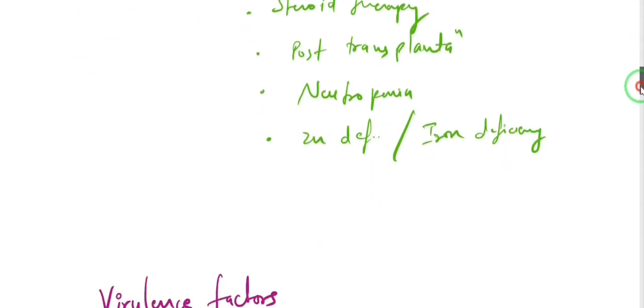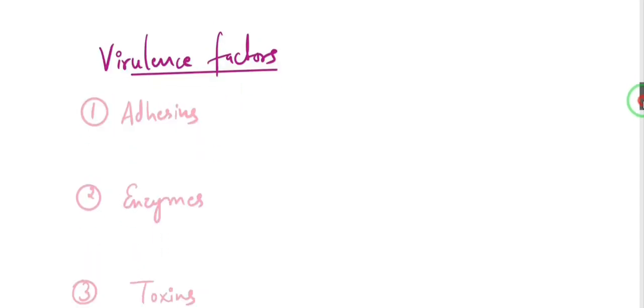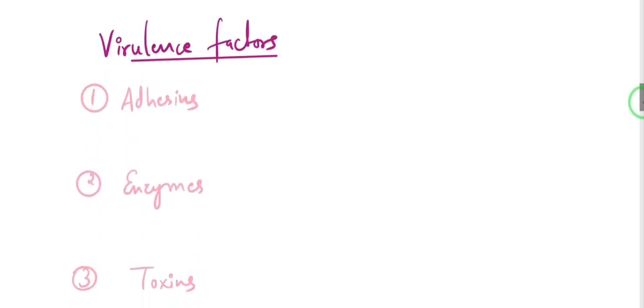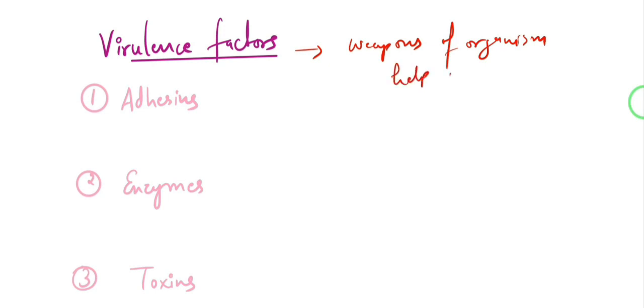So now let's talk about the virulence factors. What are virulence factors, you ask? Virulence factors are nothing but the weapons of the fungus, weapons of the organism, which will help in pathogenesis, which will help it invade our tissue and cause the disease. So we have adhesins. Adhesins are nothing but some molecule or some structure of the organism which is going to help in attachment to the host cells. So it will help in attachment.